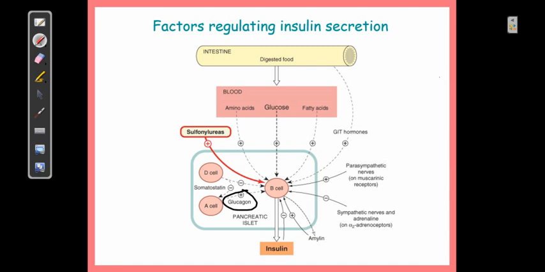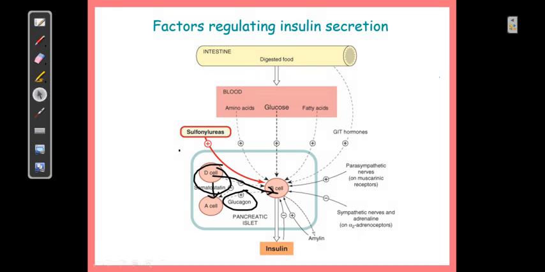Similarly, somatostatin, that is the delta cells, D cells, have an effect on both the alpha cell as well as the beta cell. They control the activities of these two cells, and that is how they are involved in the homeostasis of glucose. So overall, these are the factors which can regulate insulin secretion.